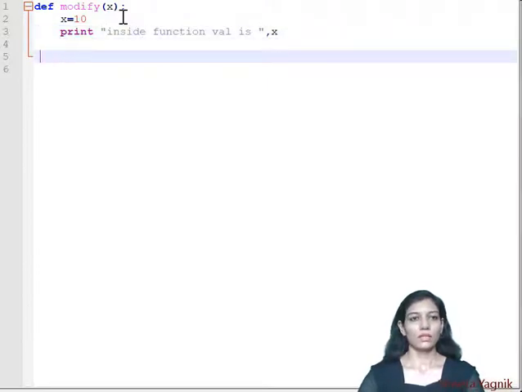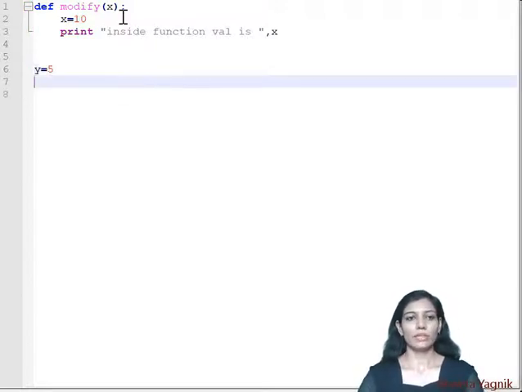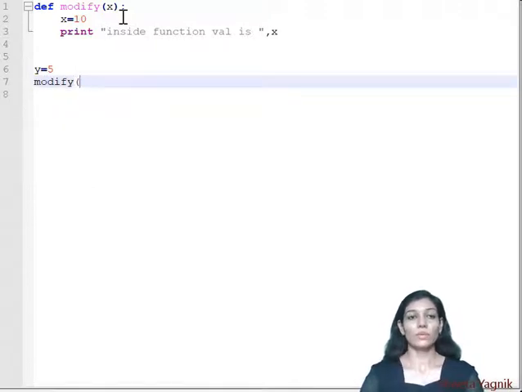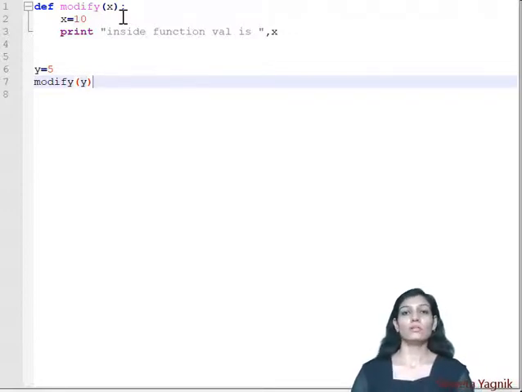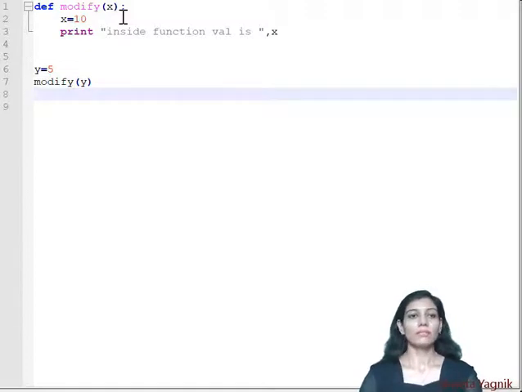Now I am coming out of the function and declaring one variable y and assigning value 5. Now I want to modify this variable's value, so I am passing it to my function, because my function is to modify the variable which is passed to it. So here I will check whether my function is doing whatever I am expecting or not.